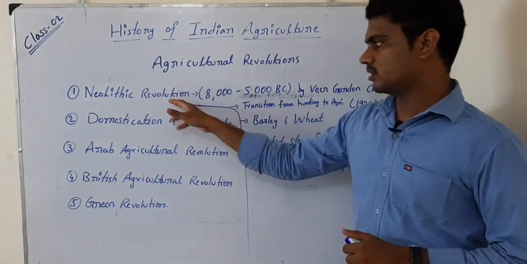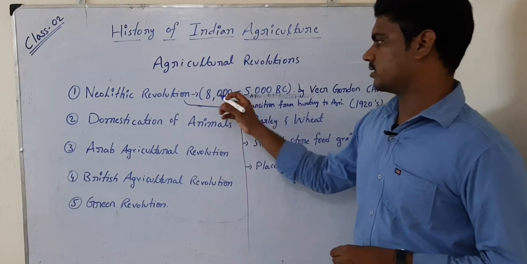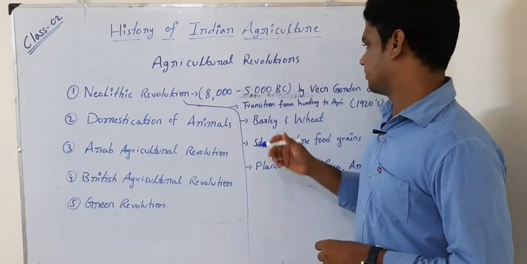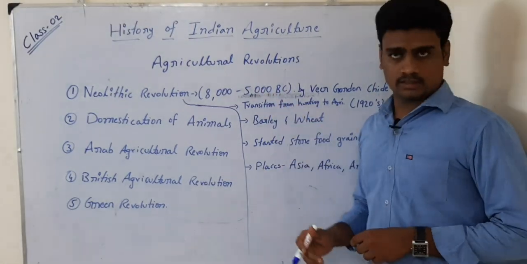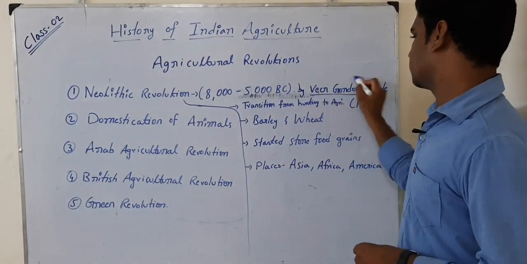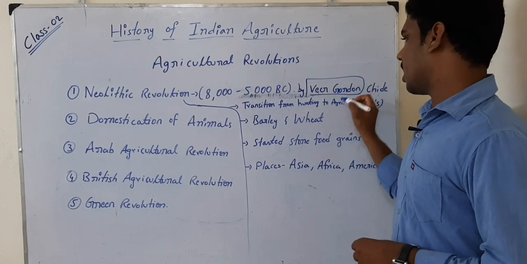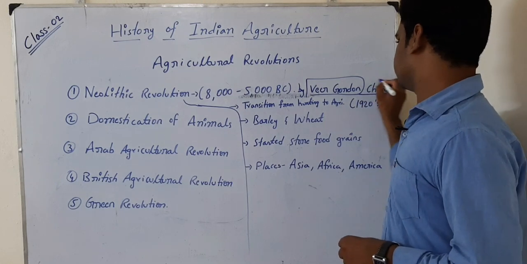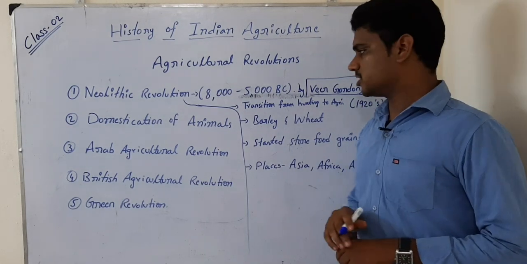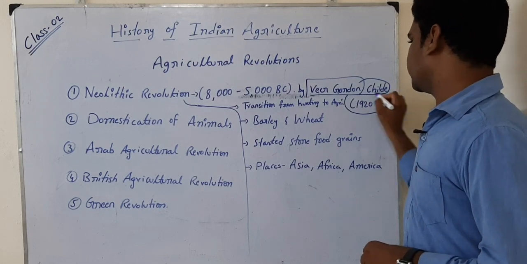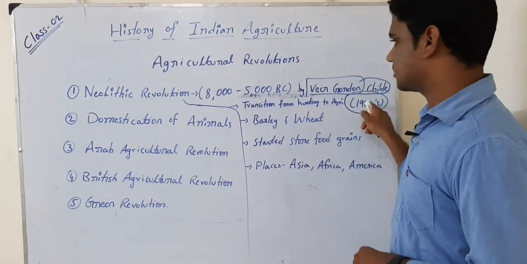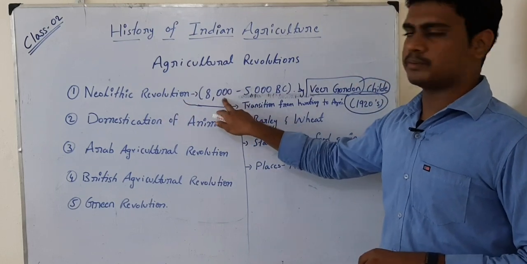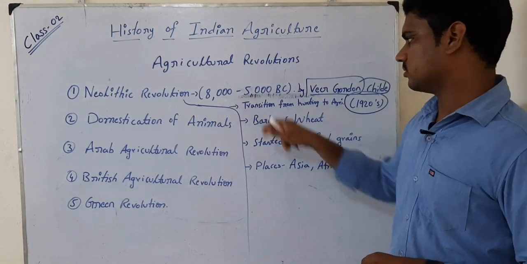The first one is Neolithic revolution, which we believe had happened between 8000 BC to 5000 BC, before Christ. This one is given by Vere Gordon Childe. Vere Gordon Childe, in the 1920s, gave the concept of the Neolithic revolution which had happened in the duration between 8000 to 5000 BC.